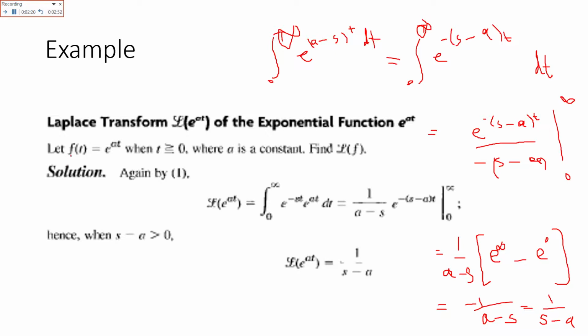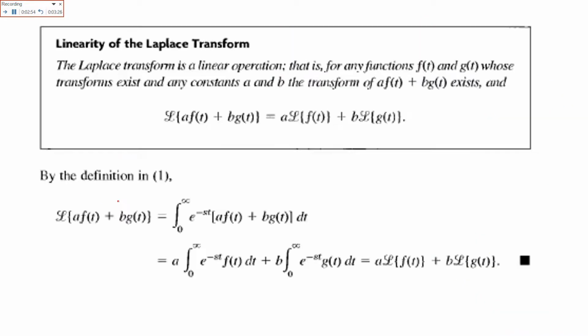If a function f of t is equal to 1, then its transformation is 1 over s. But if a function f of t is an exponential function, with a constant with t, e raised to power a t, what will we do? Its transformation would be 1 over s minus anything which is with the exponent. Here it is a, b or anything, you can write it like this. That is how the Laplace transformation of an exponential function is.